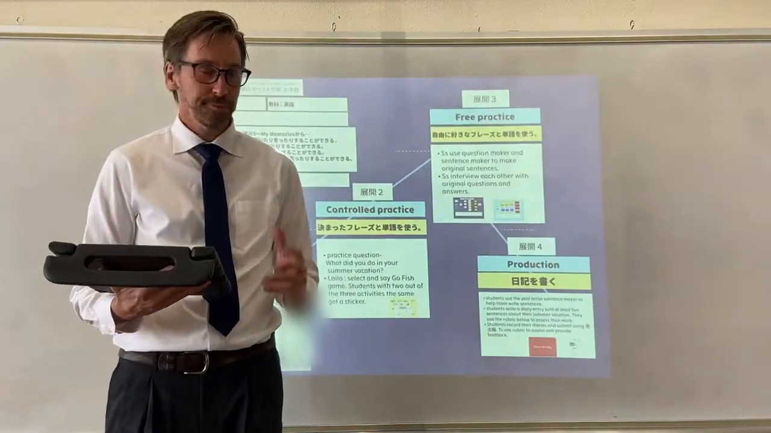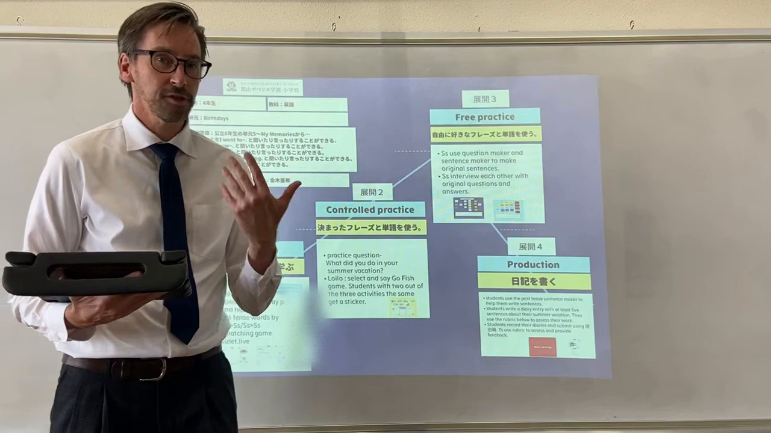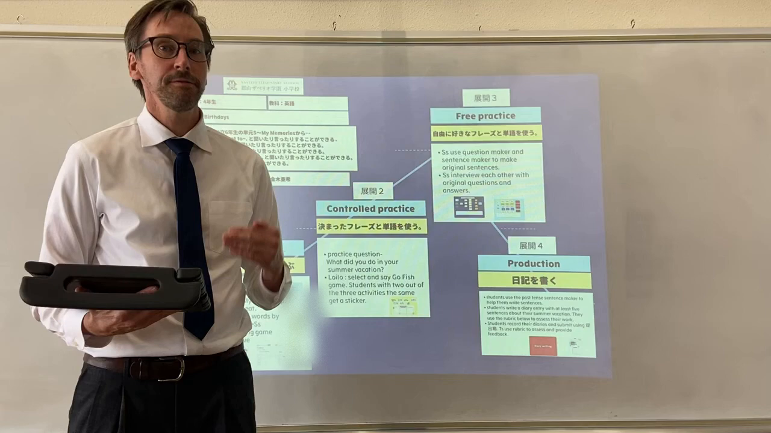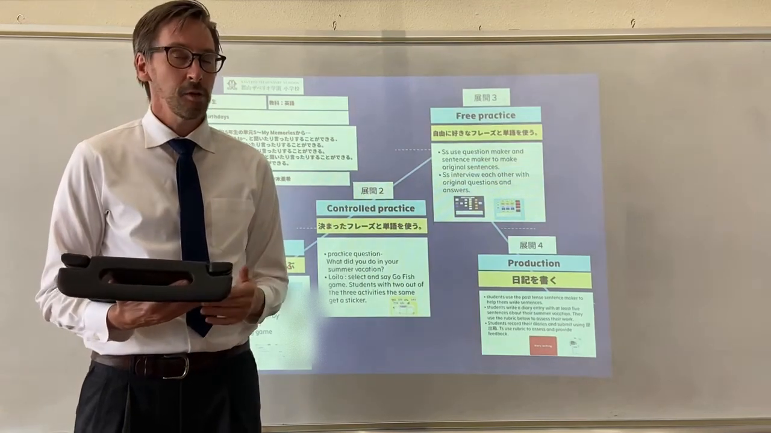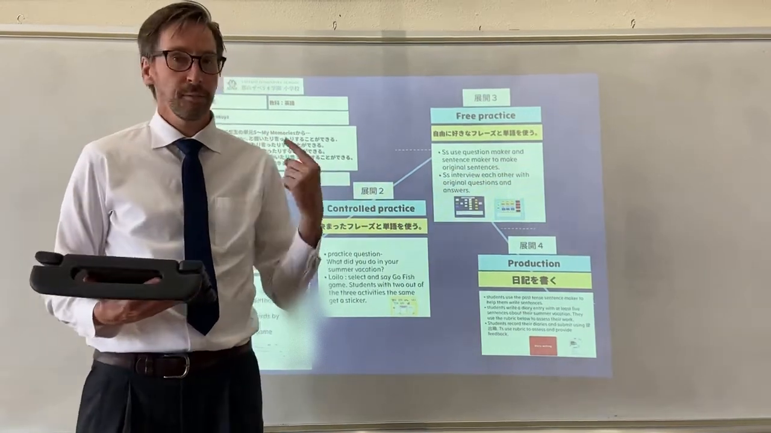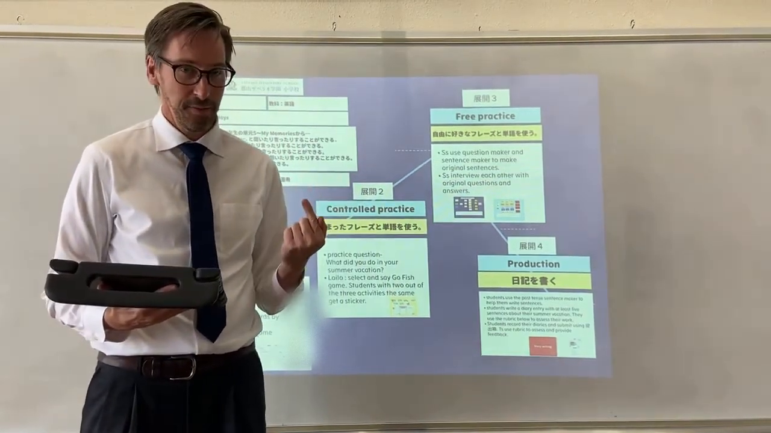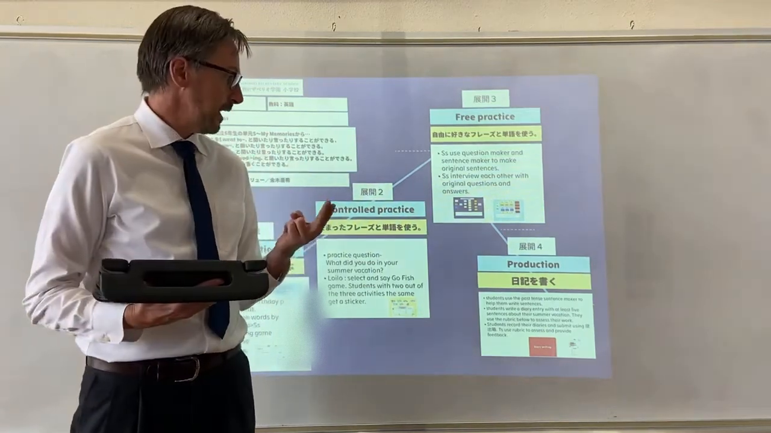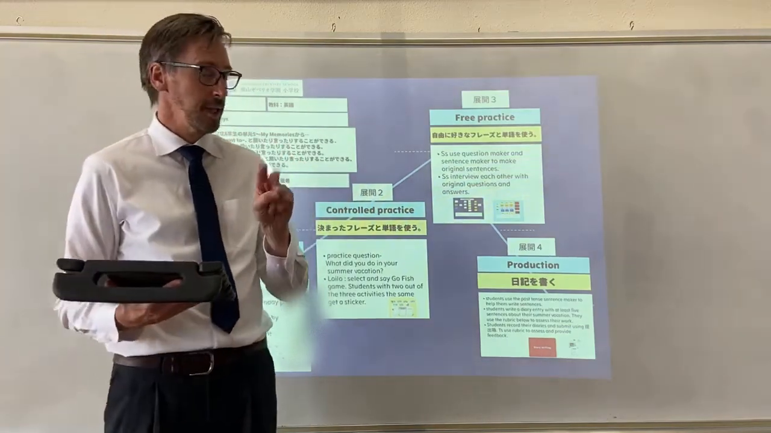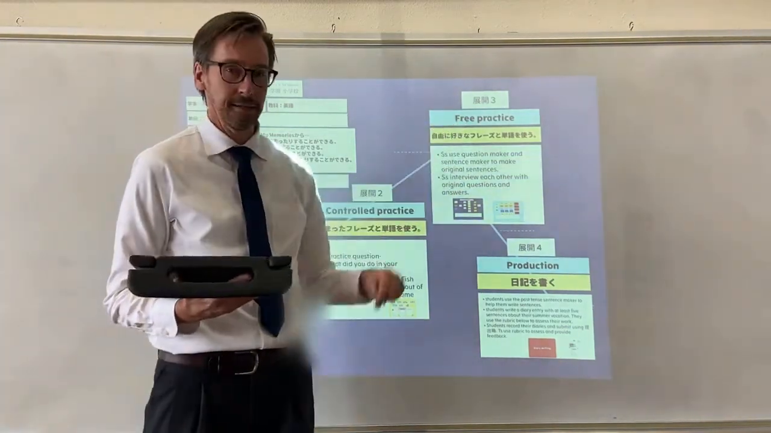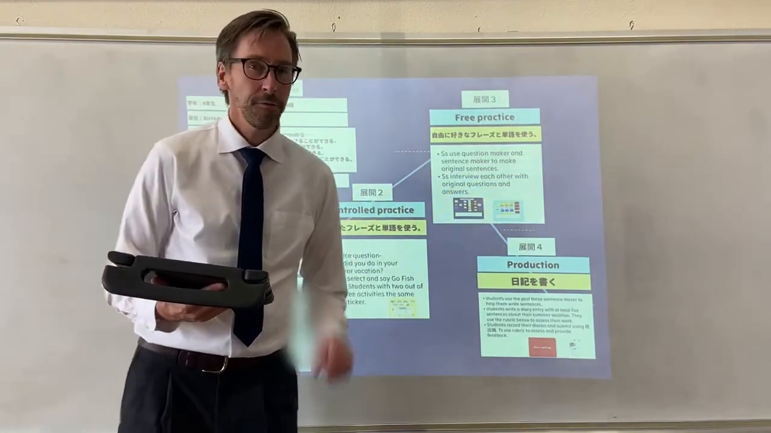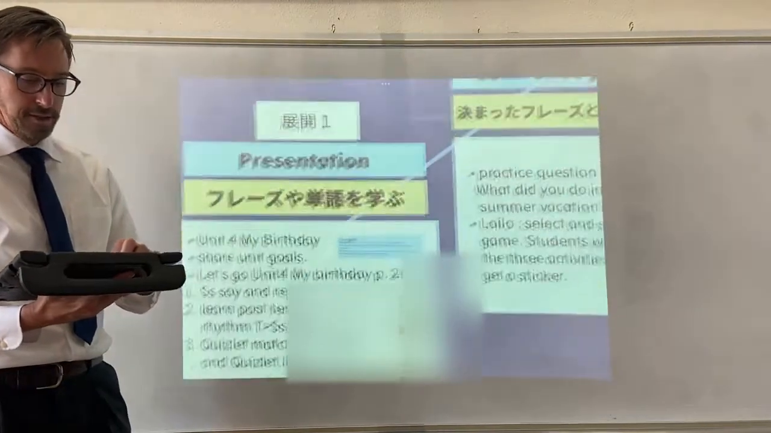First, an overview. I'd like to tell you about the structure I've chosen for this unit. I've chosen the structure communicative language teaching. Communicative language teaching has 4 stages. There is the presentation stage. There is the practice stage. In the practice stage, there are 2 stages, controlled practice and free practice. And finally, there is the production stage. First, let's look at the presentation stage of this unit.